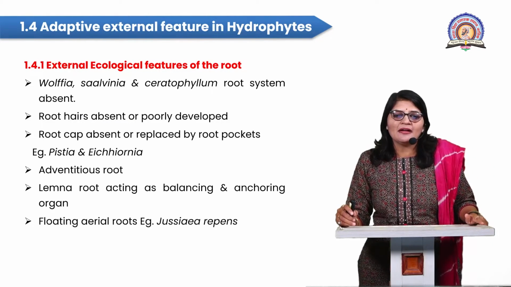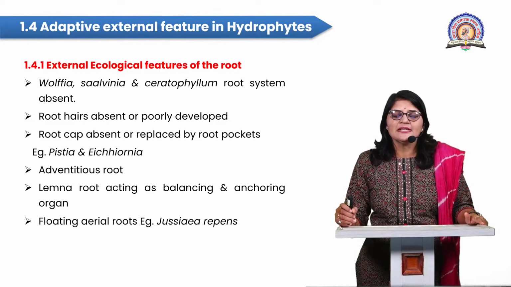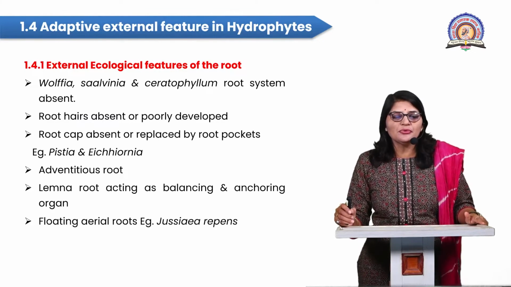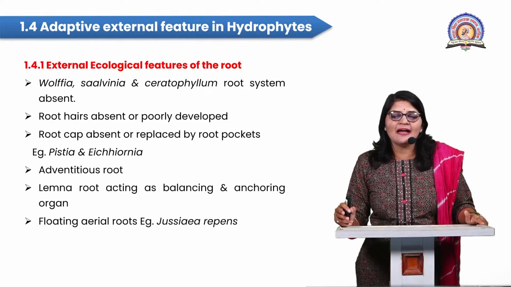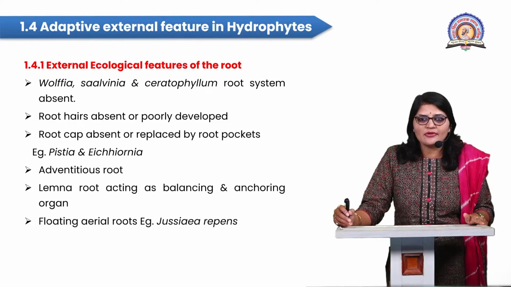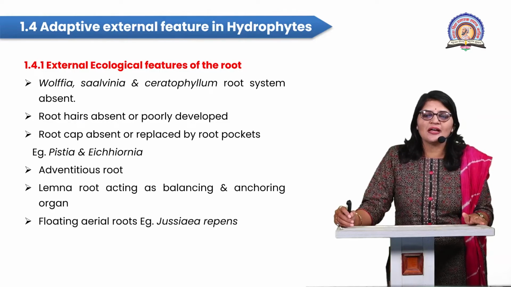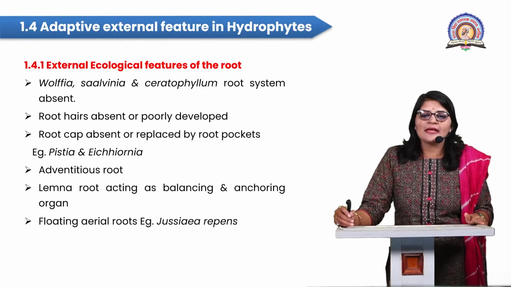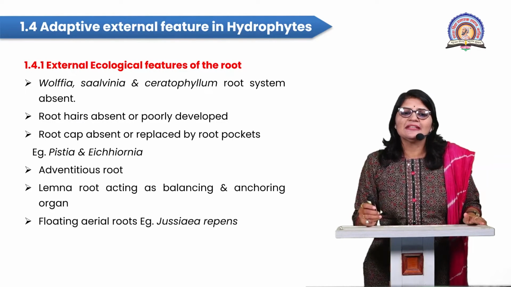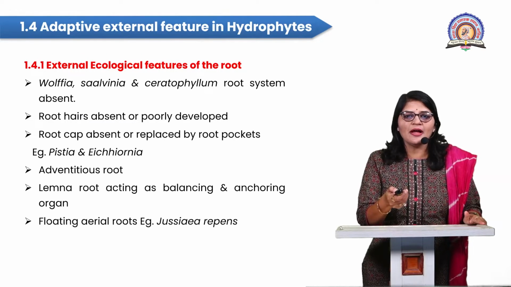Lemna is an aquatic plant with a single leaf. It is a very small plant, the smallest angiospermic plant. The root acts as a balancing and anchoring organ, so it is easy to float on the water surface and maintain balance. Floating aerial shoots are also present in plants like Jussiaea repens. So, students, these are some external ecological features of the root of hydrophytes.